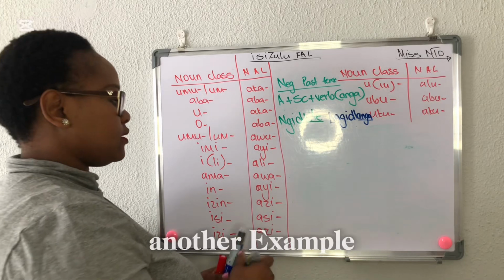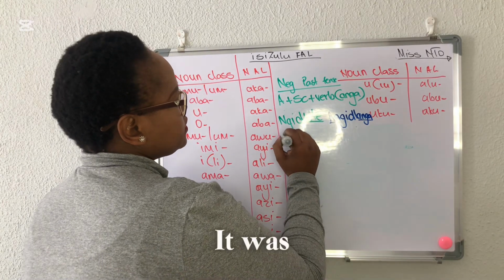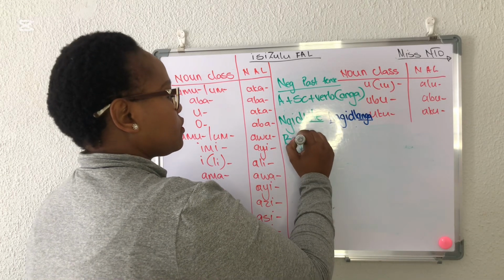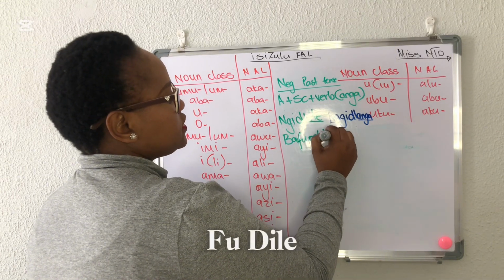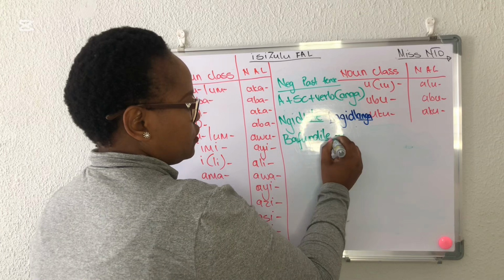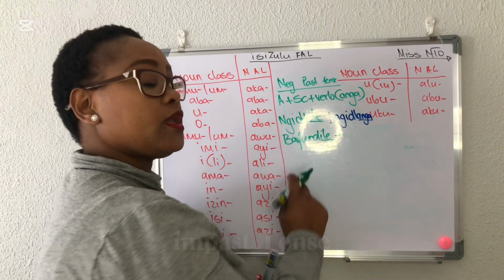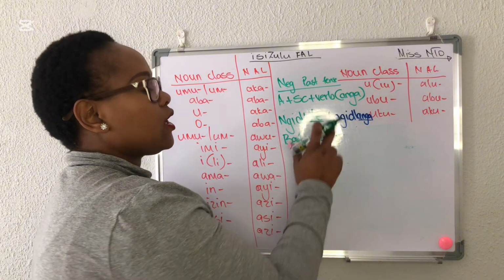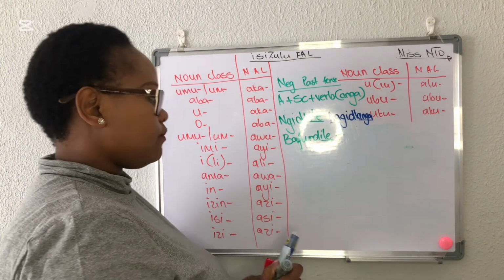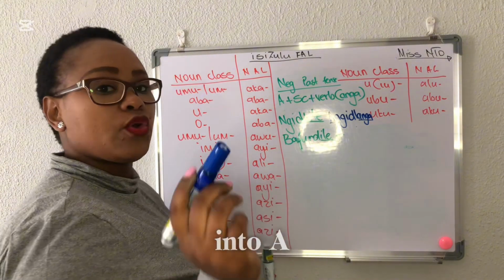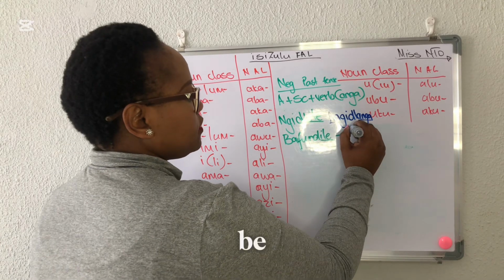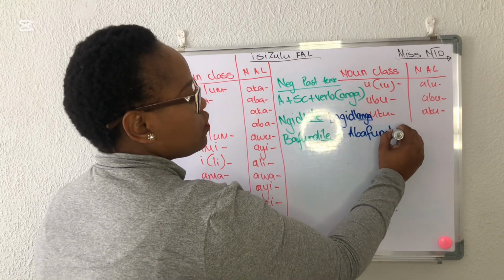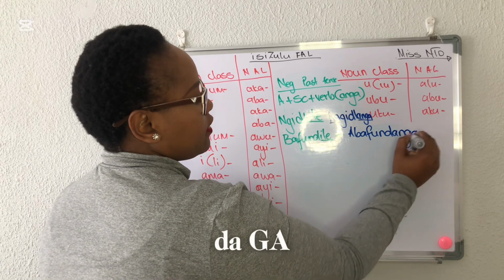Let's do another example. It was bafundile. There's your ile. This was a past tense long form. We said it's a long form because it ends with more letters than e. Now let's change it into a negative. It's going to be abafundanga.